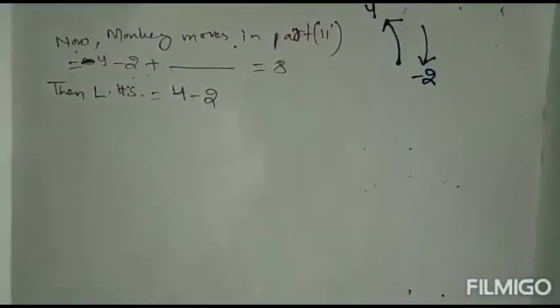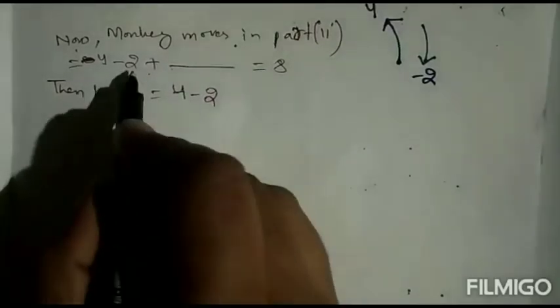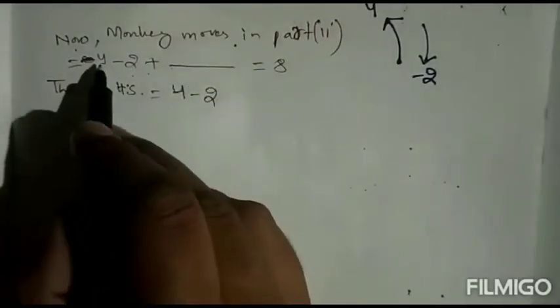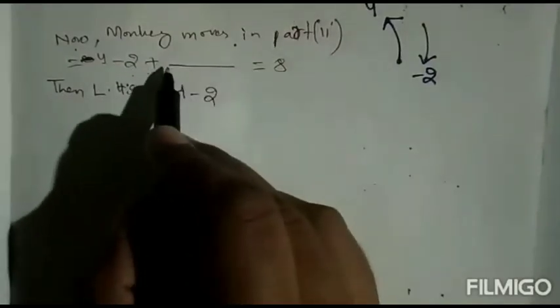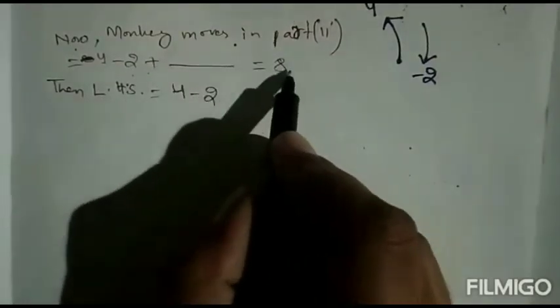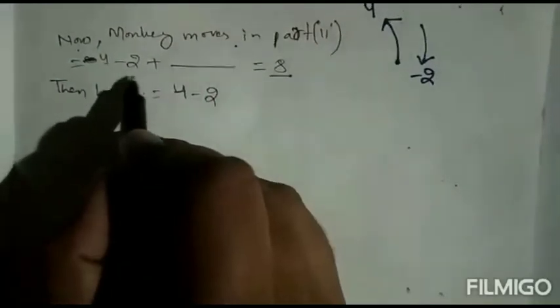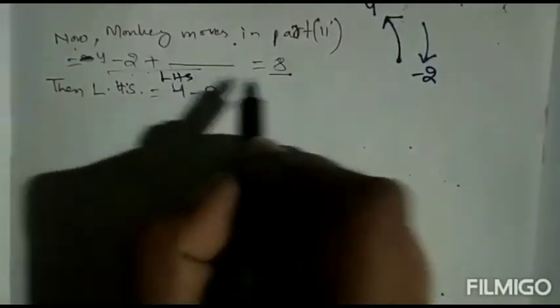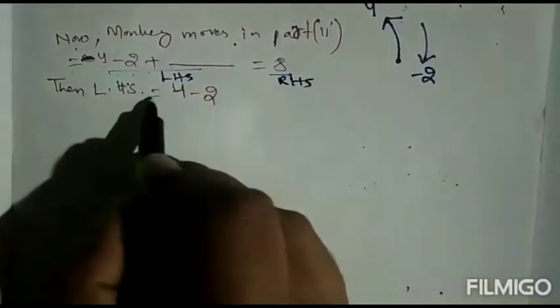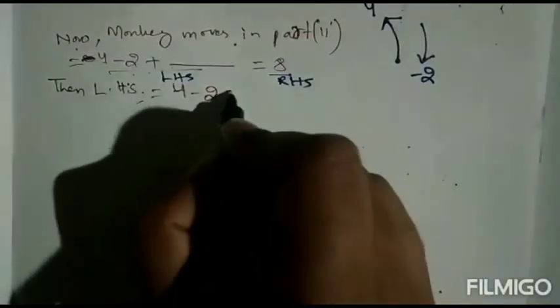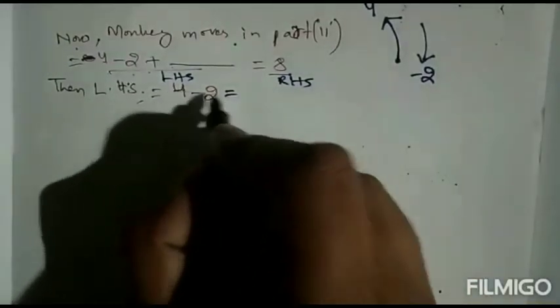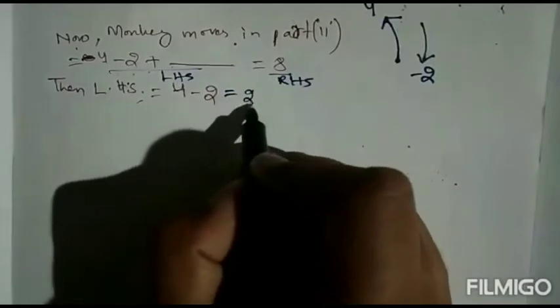So it is moving up 4 steps and moving down 2 steps. So first we'll see 4 minus 2 plus 4 minus 2, 4 minus 2 equal to what we'll get, 8. So plus 8. So this one is LHS we will take, and this one is RHS. So we'll see LHS 4 minus 2 equal to 2.